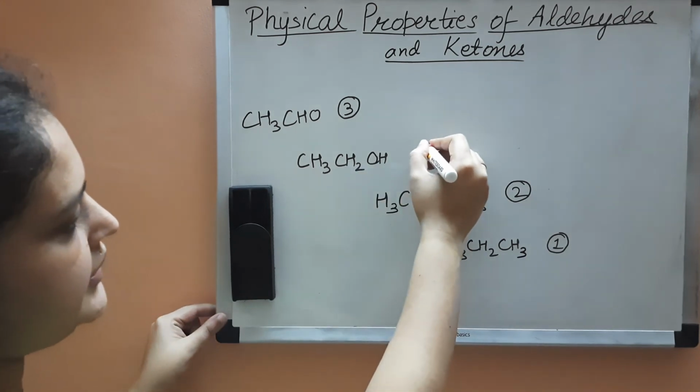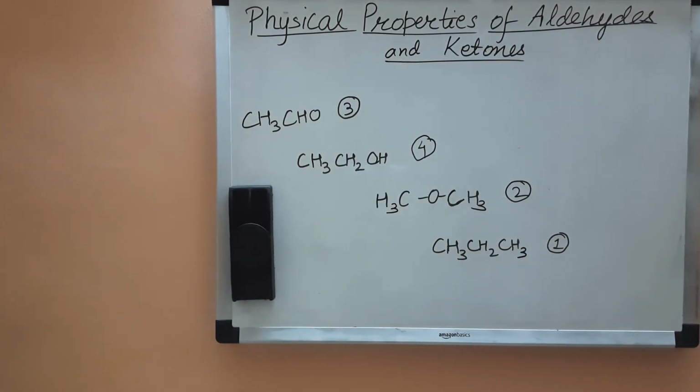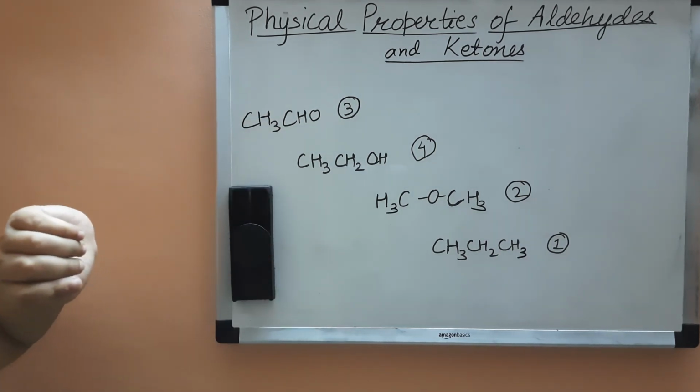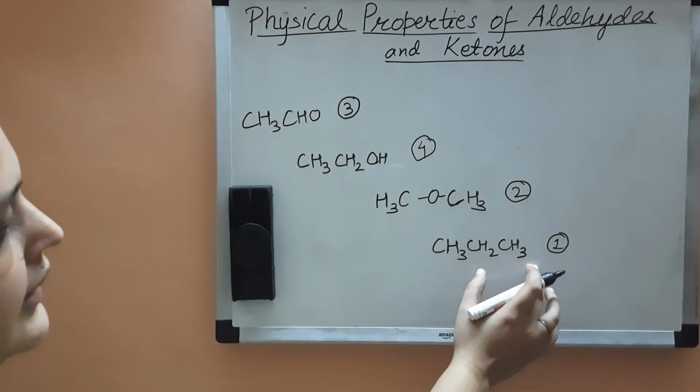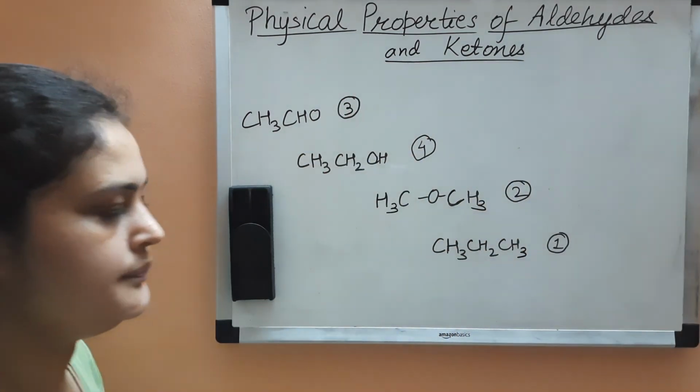Then the highest boiling point will be of the alcohol because it has intermolecular hydrogen bonding. Therefore, their molecules are always associated and their boiling point is highest. In this way, we can write the increasing order of boiling point: first alkane, then ether, then aldehyde and then alcohol.